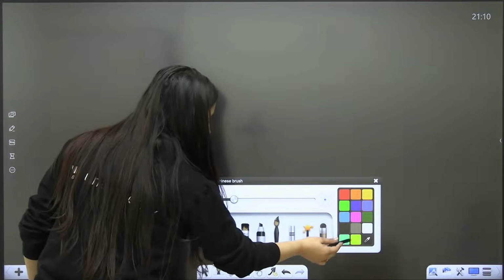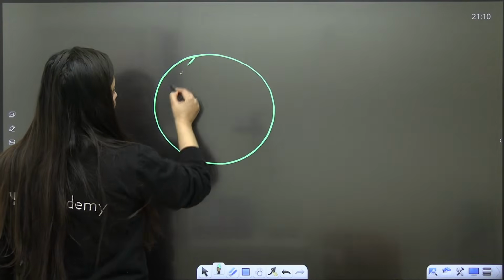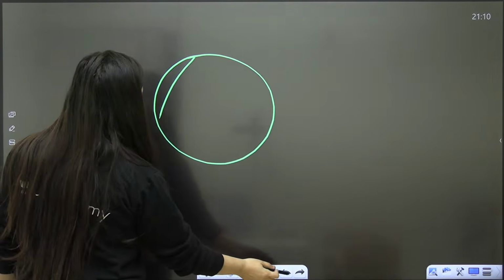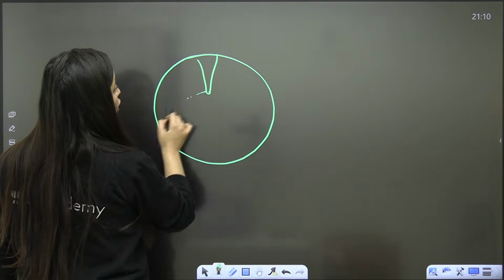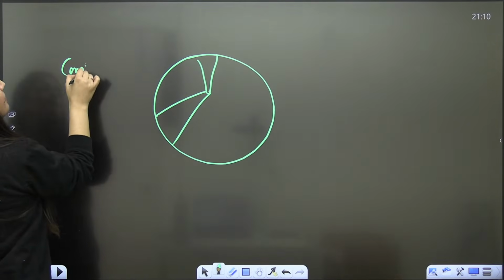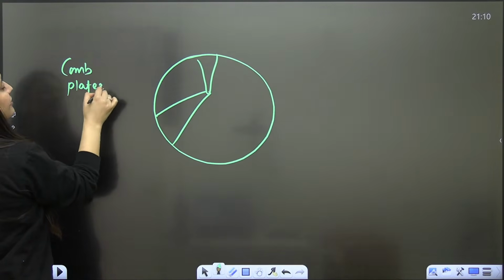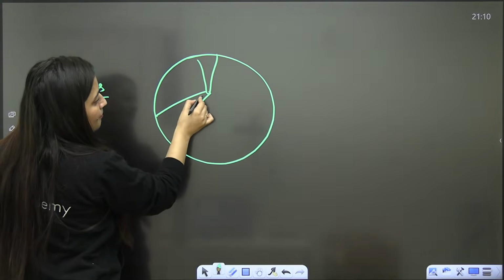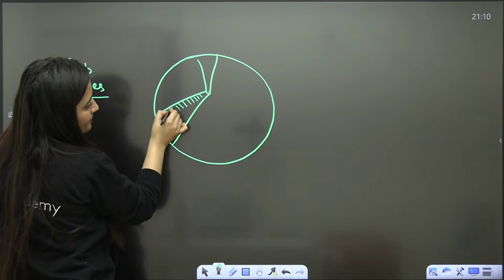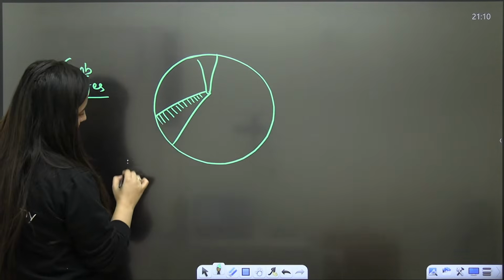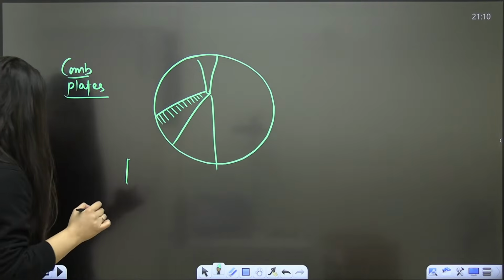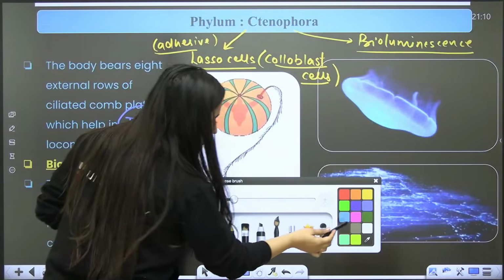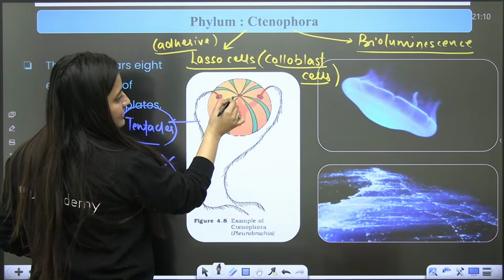When you look at their structure, you will see that they have comb plates. We call them comb plates also; they have different names, I'll come to this. On their body, you will see cilia present. Just look at this. This is the structure that we have here.